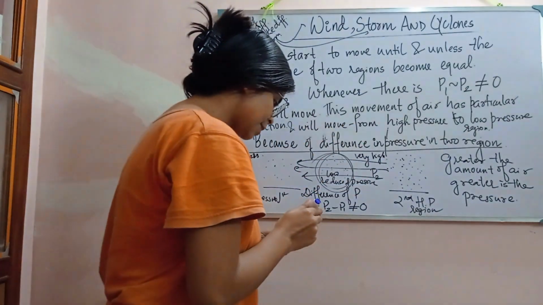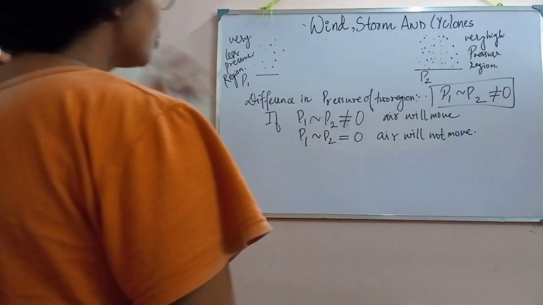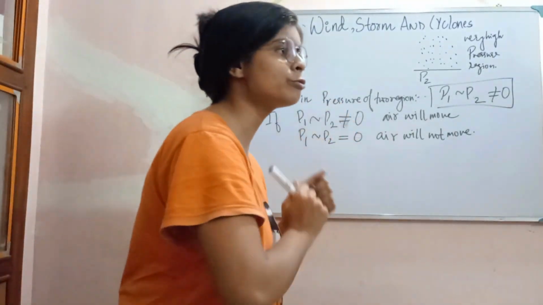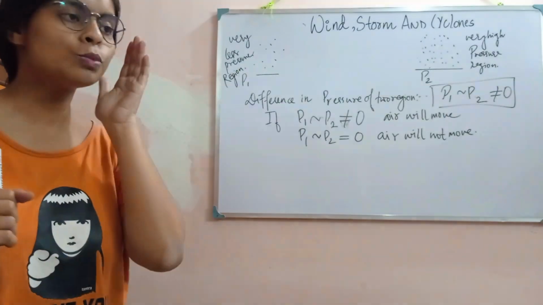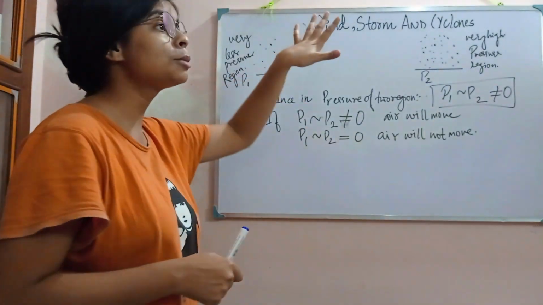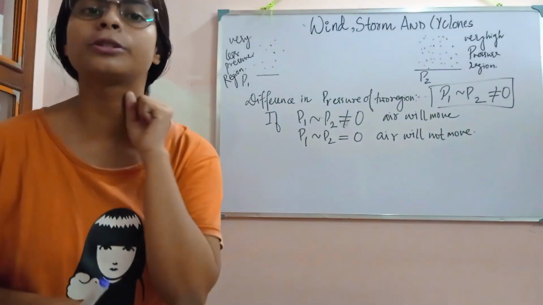Okay, let's summarize it. The path where air moves, the path air takes to flow, will have a reduced pressure.